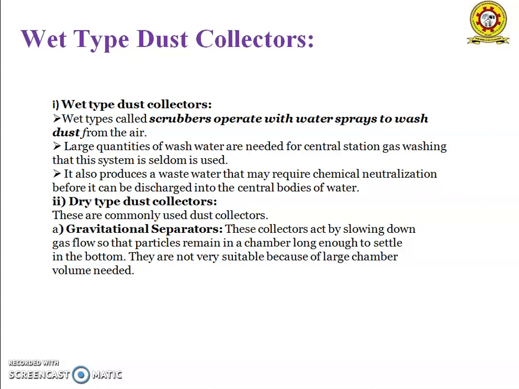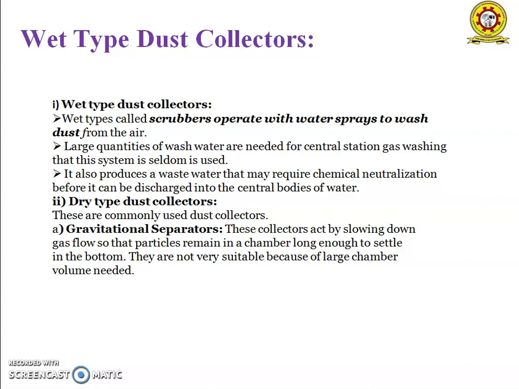And the second one is the wet type dust collectors. So, mechanical dust collectors, wet type. Wet types are also called scrubbers, and operate with water spray to wash dust from the air. Such large quantities of wash water are needed for certain station gas washing that this system is seldom used. It also provides a wastewater that may require chemical neutralization before it can be discharged into natural bodies of water.